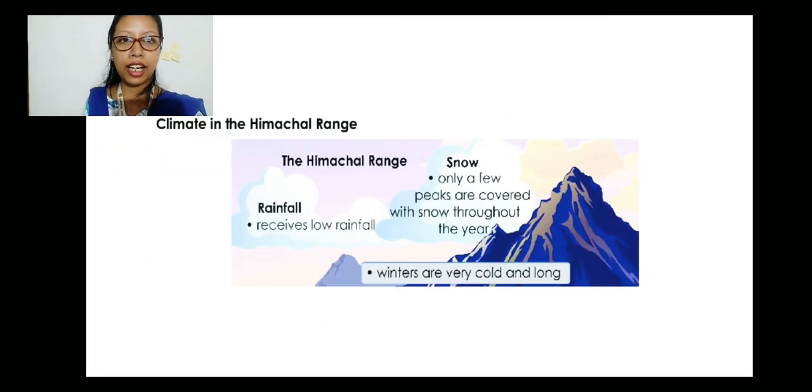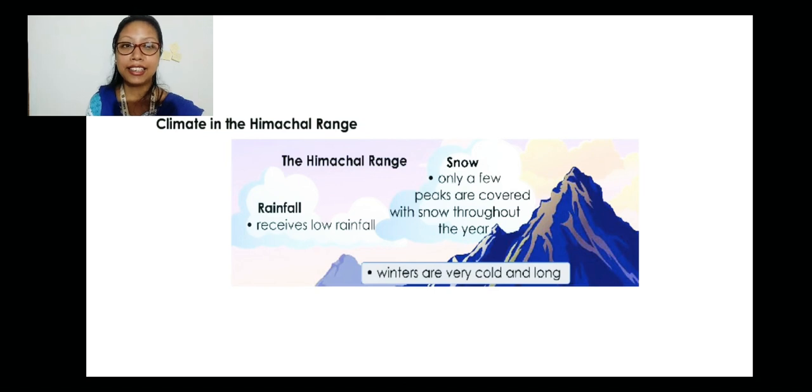Now let's move to the next, that is the climate in the Himachal range. So in Himachal range, that is the middle one, about snow, only a few peaks are covered with snow throughout the year. Not every peak, but only a few peaks are covered with snow throughout the year. And rainfall, it receives low rainfall. So compared to the Himadri, it receives at least some kind of rainfall, and winters are very cold and